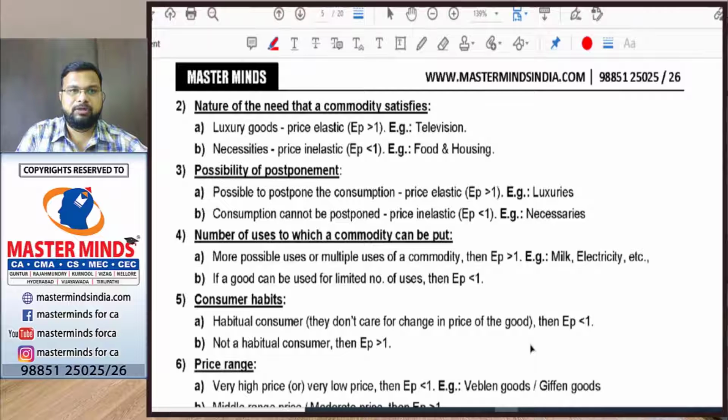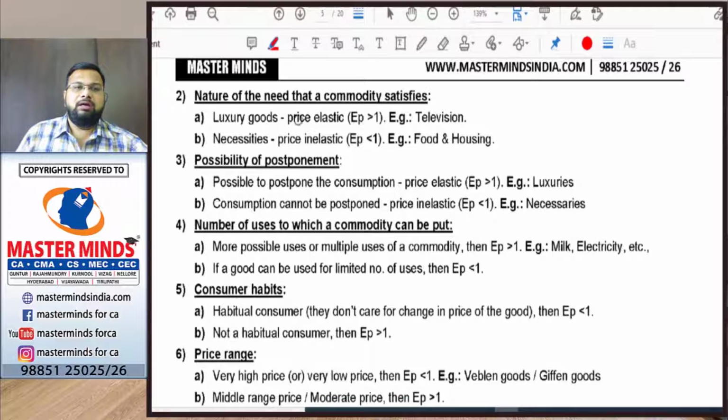Next. Second determinant is the nature of the need that a commodity satisfies. So what type of want does a commodity satisfy? If the goods are necessaries, we have to consume them even when there is a change in price. So even if the price of a necessary changes, there will be very small or negligible change in demand. That's why the demand will be inelastic, less than 1.